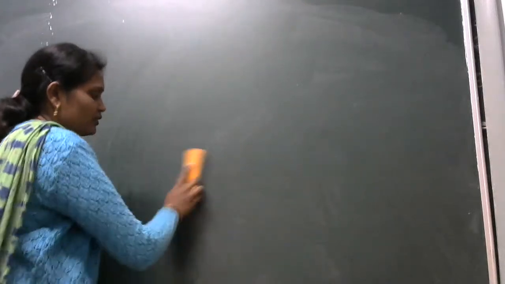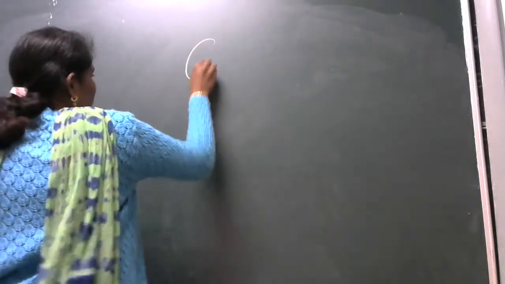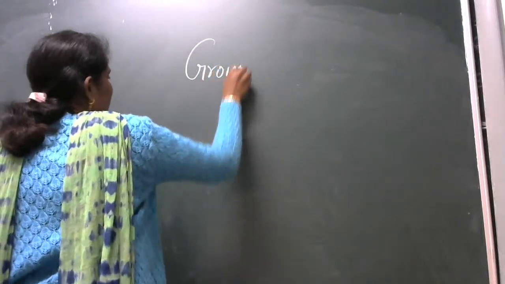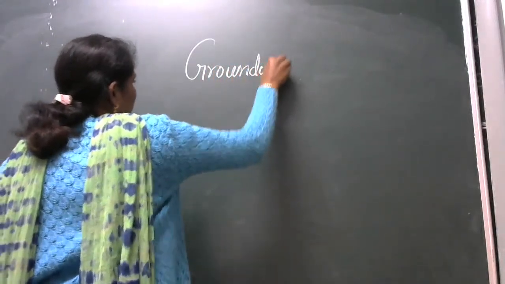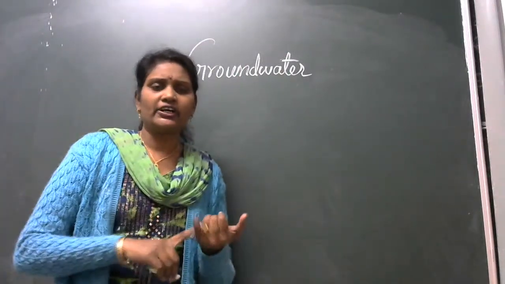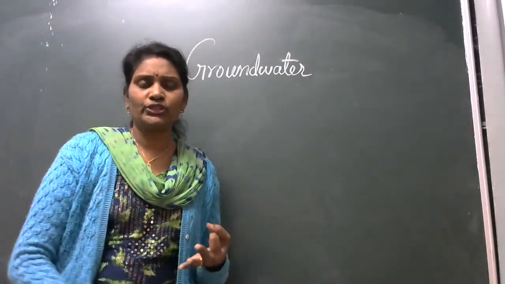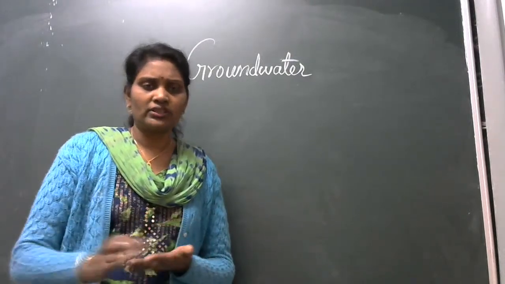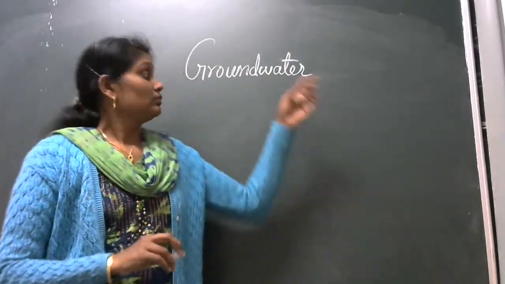So what you have to do is just read it carefully. Now next is our groundwater. तो सिर्फ river, lake, ocean, these are not only the source of water.